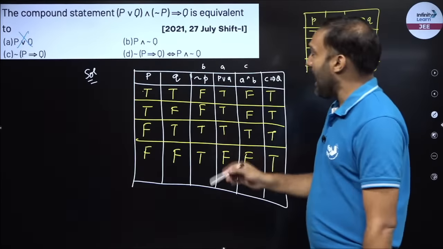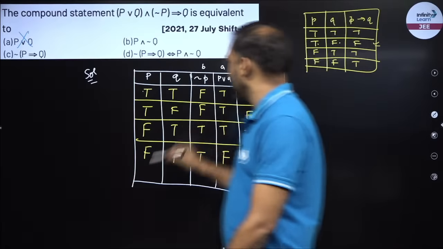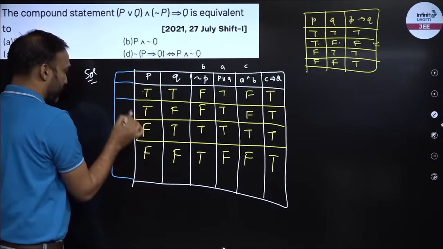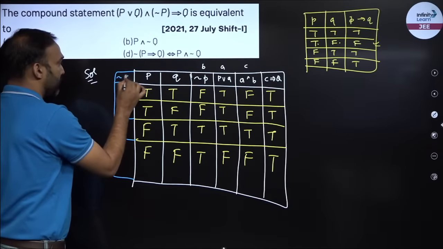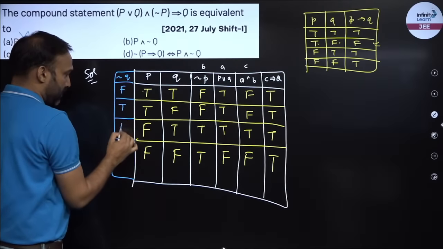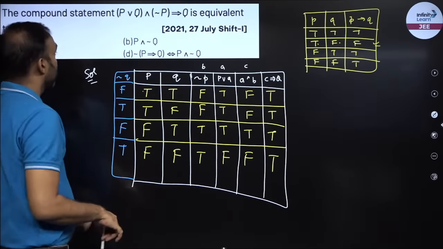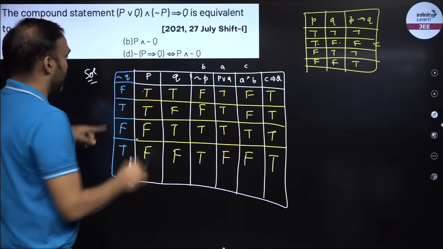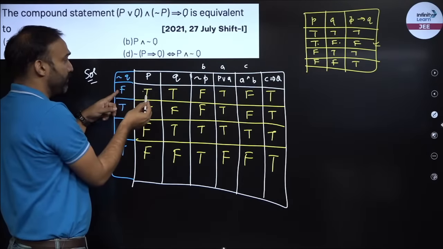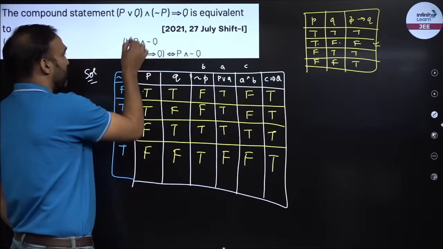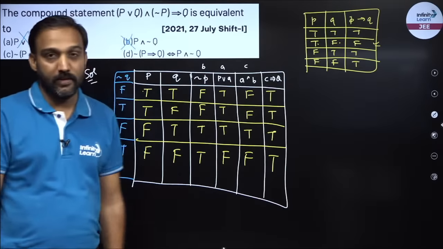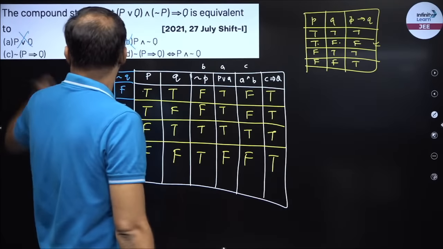B, P and negation of Q. I don't have a negation of Q, so let me write a negation of Q over here. Negation of Q would be F, T, F, T. Now P and minus Q. So TF, it's an and, right? So my answer would be false. So the first one is false. So I know this is not my answer, right? I am looking for something that gives me T, T, T, T, right? All truth.